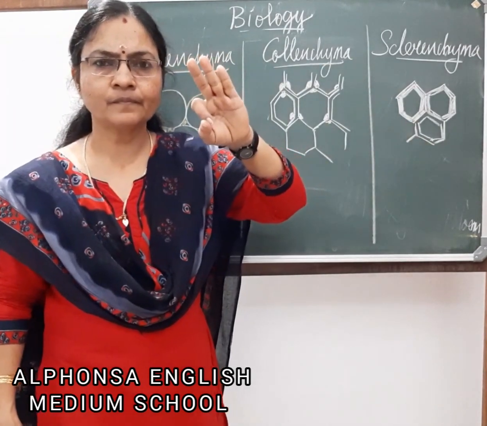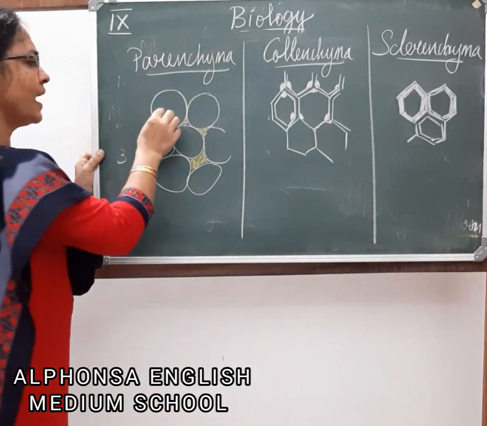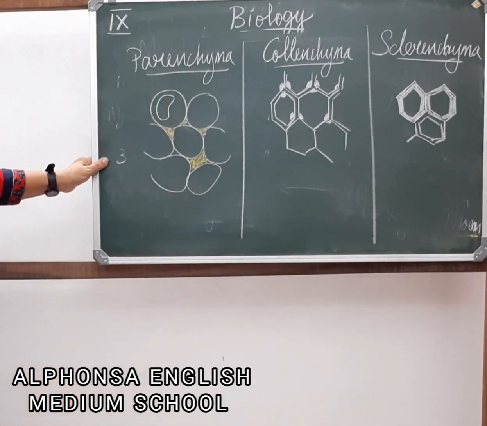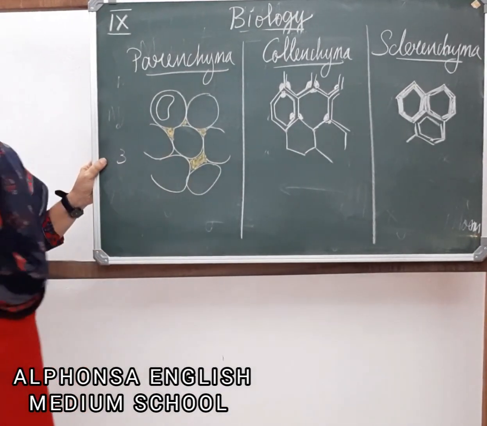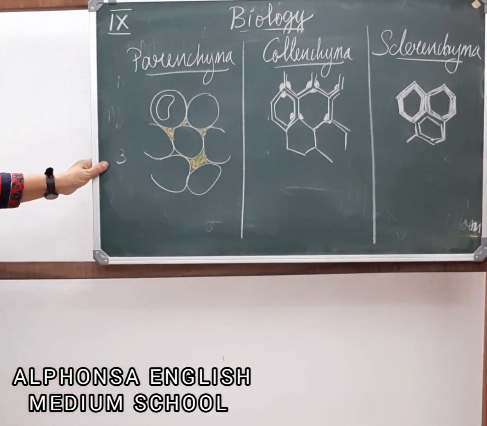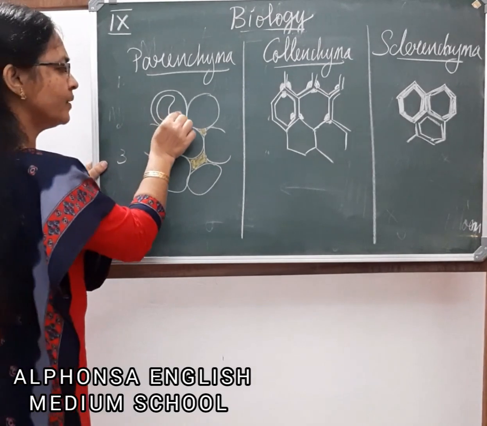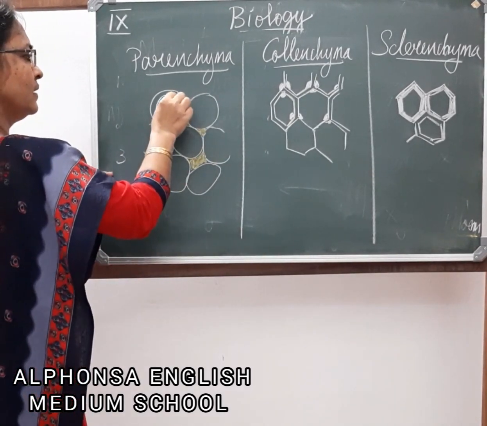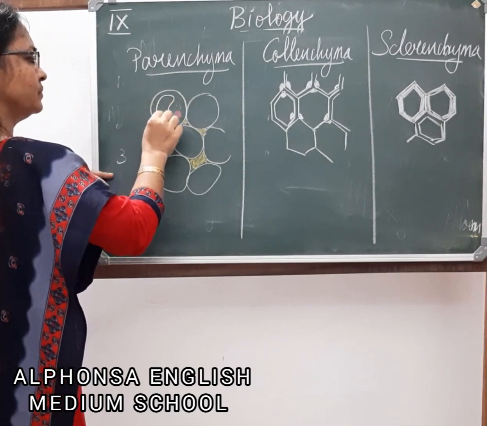Next difference: parenchyma cells have a prominent vacuole. They have a nucleus, a prominent nucleus, and cytoplasm.